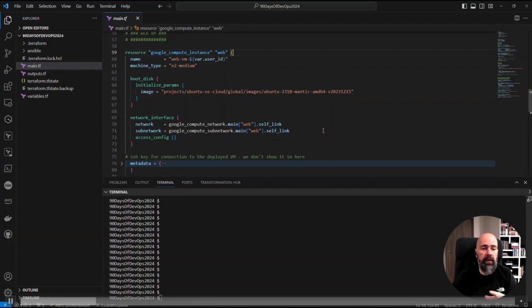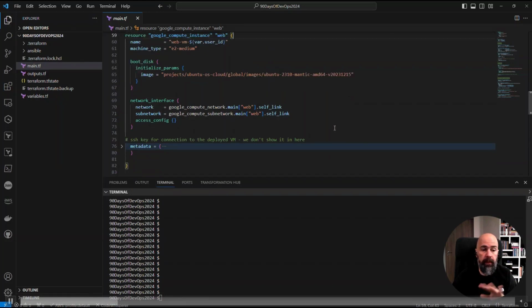In the end, the other thing that we just need to do for this VM is to open the possibility to SSH to it. And for that, in the metadata field, we add an SSH key that will be injected in the VM. For obvious reasons, I'm not going to show you this key here. And that would be our fourth resource that Terraform will create in Google Cloud.